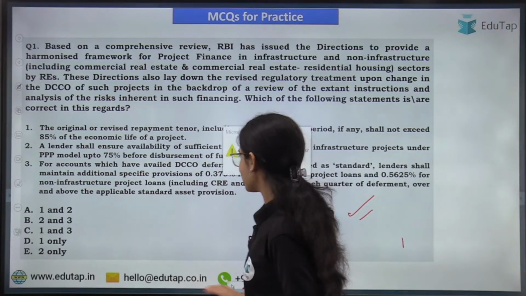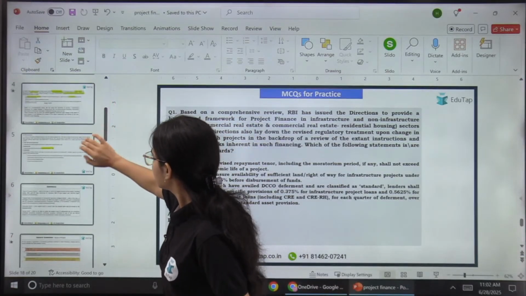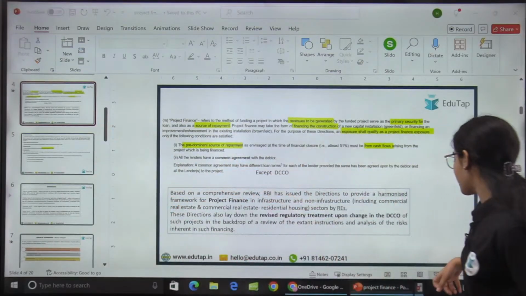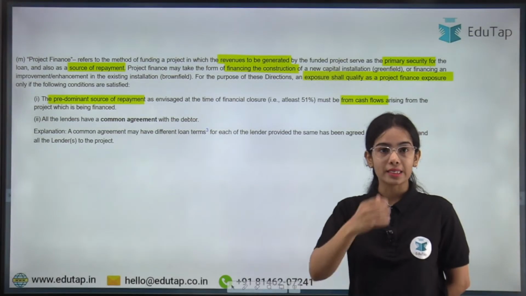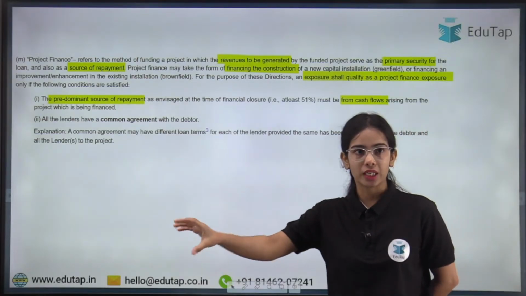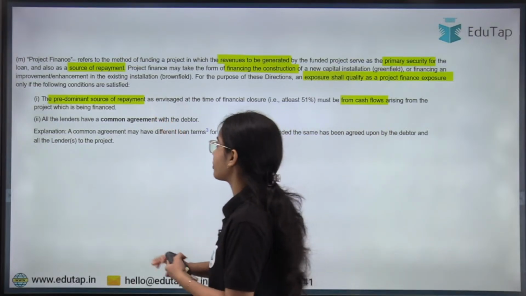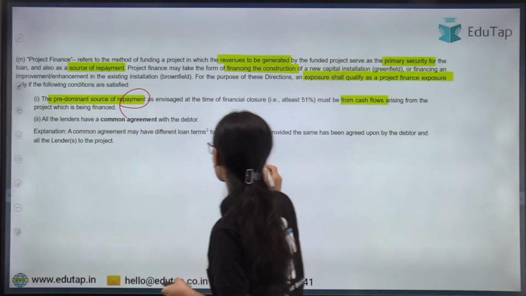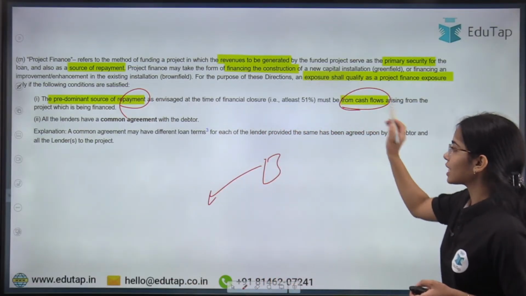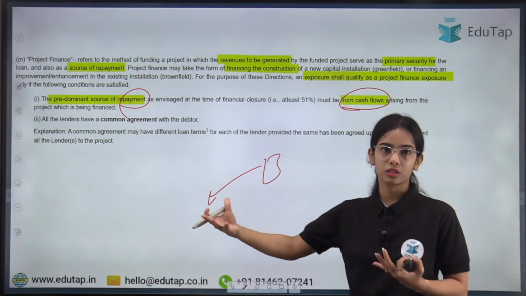Project finance, first point, like the definition: the predominant source of repayment. In project finance, that means if the lenders are financing the project, the predominant source of repayment, that means the repayment has to be done by the borrowers through the cash flows that are coming from the operation of the project.